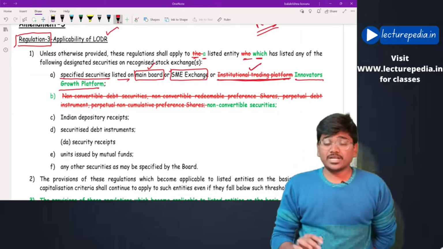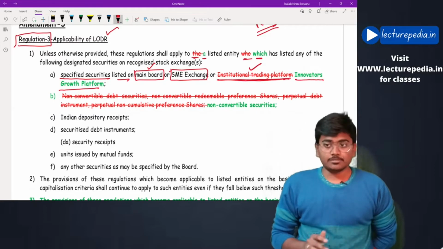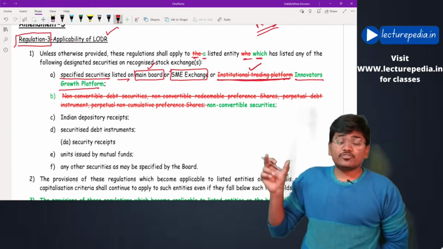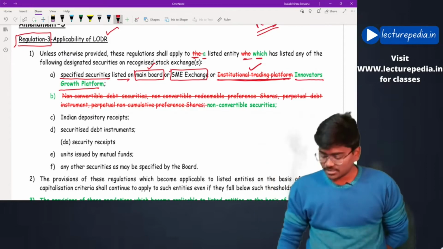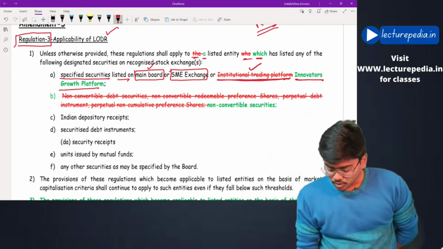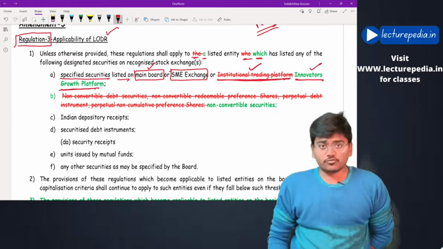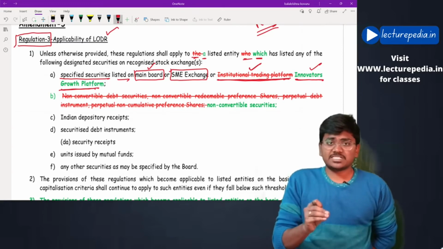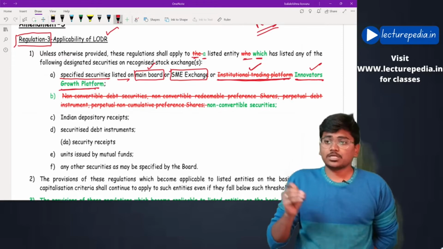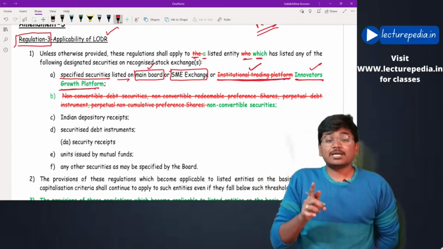The public cannot trade on this institutional trading platform. But now the name of this institutional trading platform is replaced with innovators growth platform. Even in this innovators growth platform, the shares cannot be traded by the public. Only institutional investors can trade the shares on this innovators growth platform, but the name has been changed.